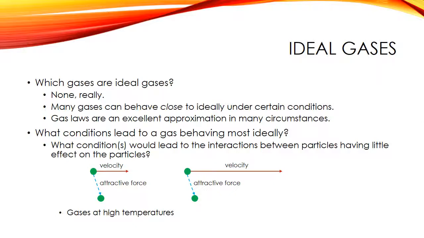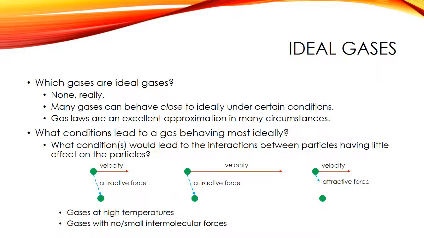The other thing that we could do is, with certain gases, there'd be very little attractive or repulsive forces between them. So if we had a gas that did not have many of these forces, whether they be attractive or repulsive, then we would have very little interaction. So if we have gases at high temperatures, and gases with no or very small intermolecular forces, that's what we call these forces acting between particles, intermolecular forces, then the gas is going to behave more ideally.